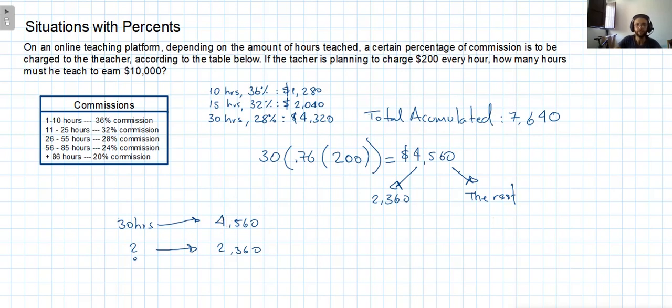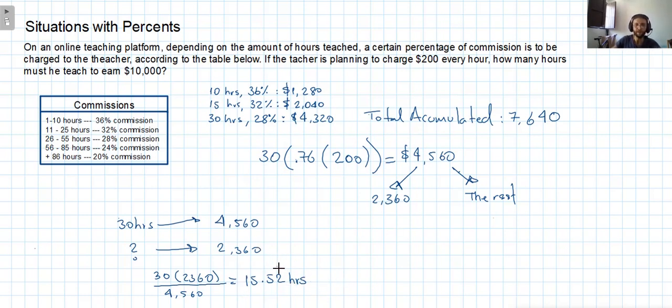So the operation is going to be basically 30 times 2,360 divided by 4,560. The operation gives me 15.52 hours from these 30 hours. Yes, we need 15.52 of them.